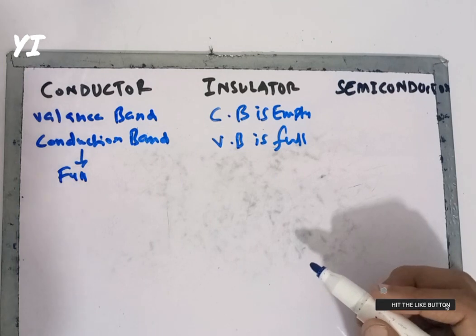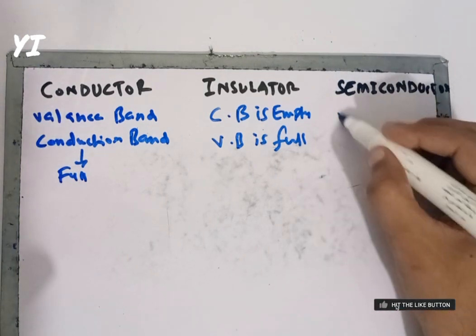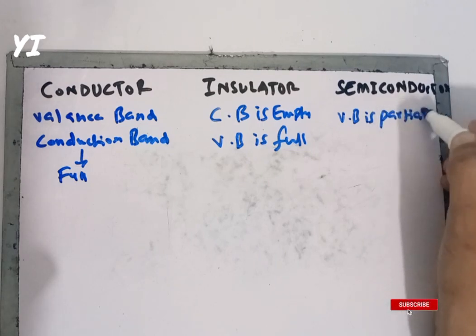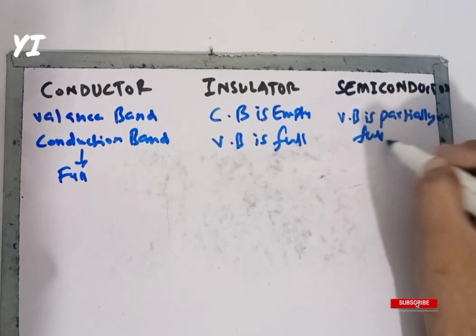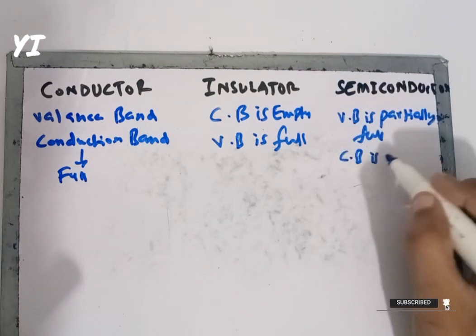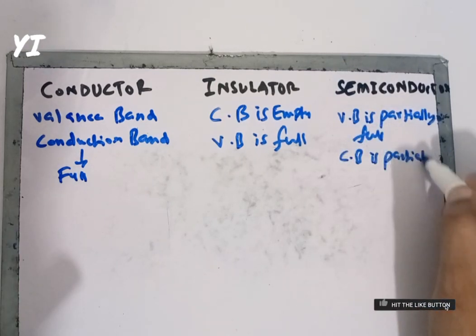Now in a semiconductor, the valence band is partially full and the conduction band is partially full.